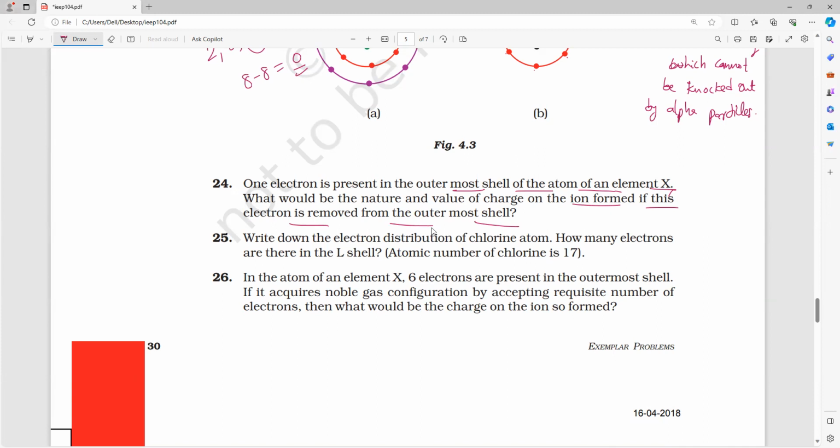One electron is there, then valence is also what? Everybody? 1. It will donate the electron. And it is a what? It will form a positively charged ion or a negatively charged ion? Positively charged ion.